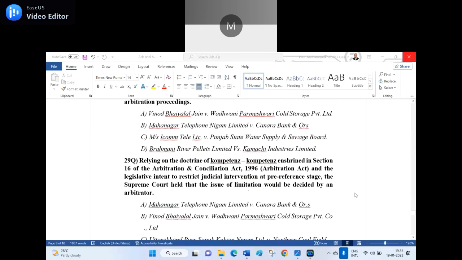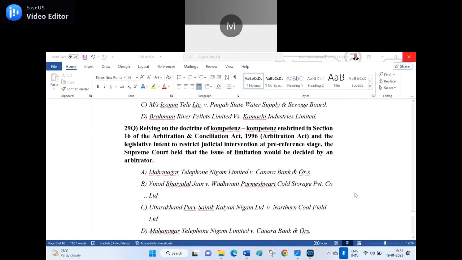So here, option A, option B, option C. Option A, Mahanagar Telephone Nigam Limited versus Canara Bank and others. B, Vinod Bhaiyalal Jain versus Wadhwani Parmeshwari Cold Storage Private Limited. C, Uttarakhand Purv Sainik Kalyan Nigam Limited versus Northern Coal Field Limited. D, Mahanagar Telephone Nigam Limited versus Canara Bank and others.